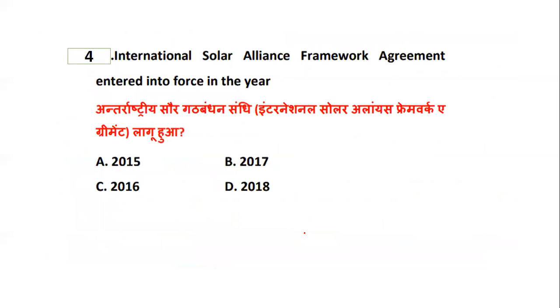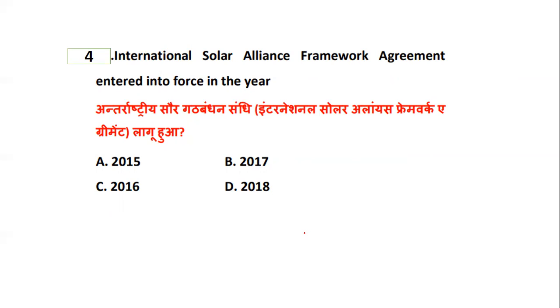Next question is: International Solar Alliance Framework Agreement entered into force in the year what? We have seen certain questions on the International Solar Alliance Framework, with respect to who the alliance has entered into agreement with, and all those details. Now it is asking you about the year the agreement came into force. Is it 2015, 2017, 2016, or 2018?